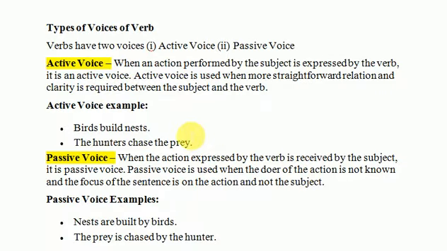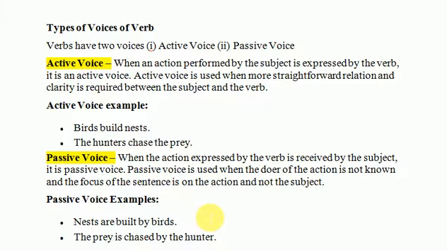In the first case, birds build nests. Birds is the subject and nests is the object. And birds, the subject, is the performer of the action. The hunters chase the prey. The hunters is the subject and the prey is the object. And here the hunters, which is the subject, is the performer of the action. Therefore, these two sentences are examples of active voice.